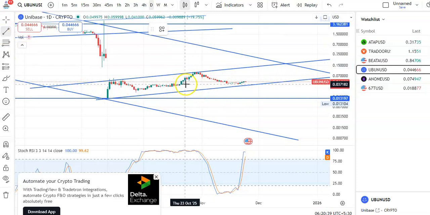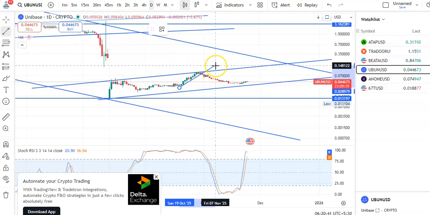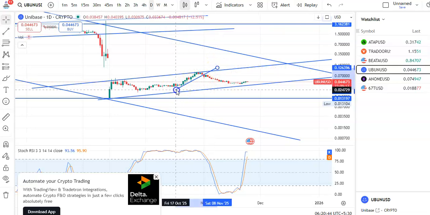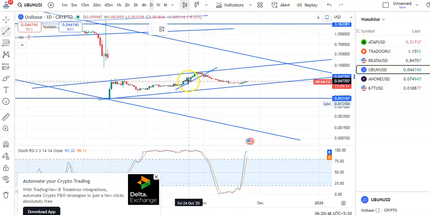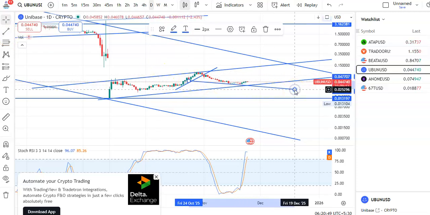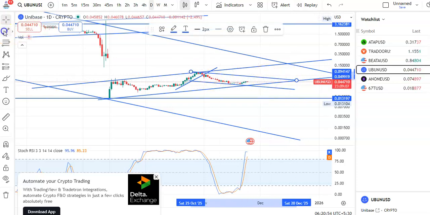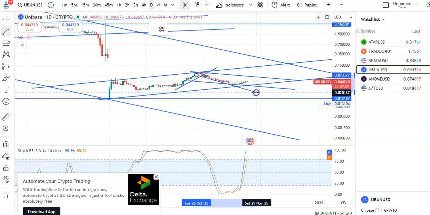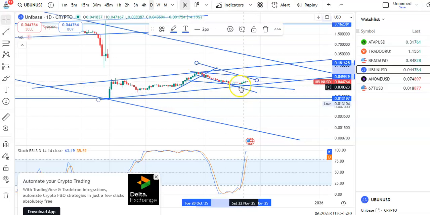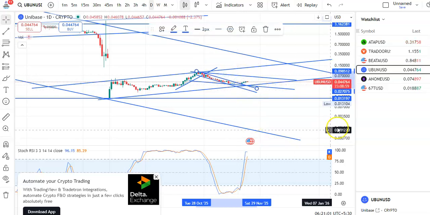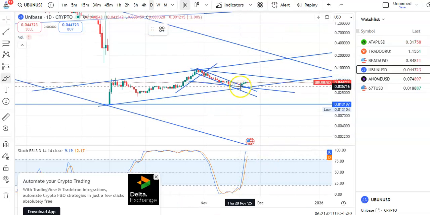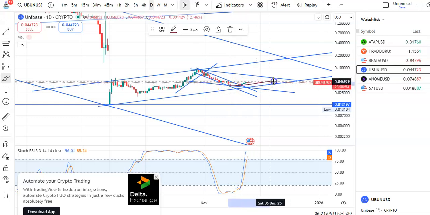Okay, and if you draw the trend line, you can see previously the candles were moving in a upward direction, and then you can see candles are now falling in this channel pattern. So this is the support and this is the resistance. Okay, and you can see the candles were falling in this channel pattern. Okay, so this is the support and this is the resistance, and now it has given a breakout. So candles may start moving in a upward direction. So this is the support and this is the resistance. So within this channel pattern only the candles may move, and it may come to this resistance level, which is around